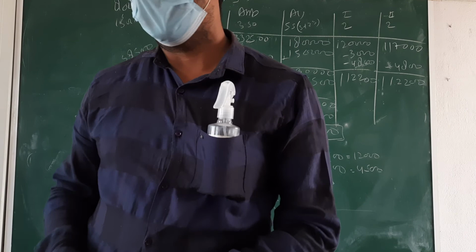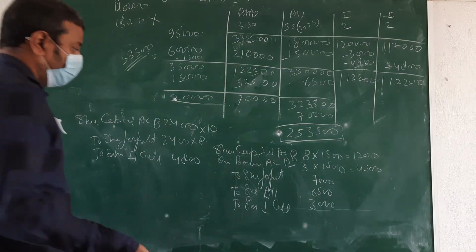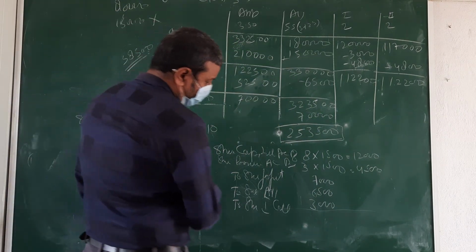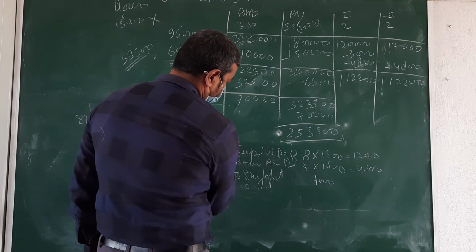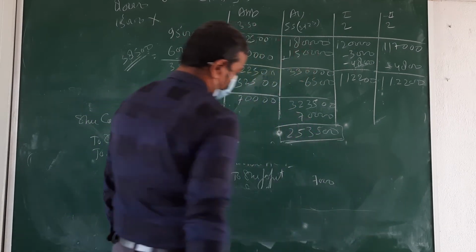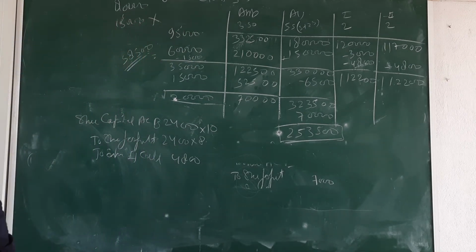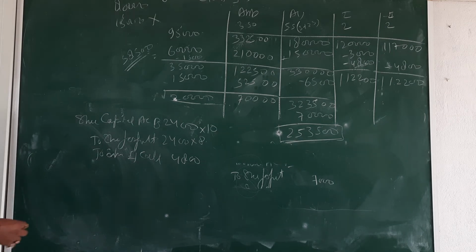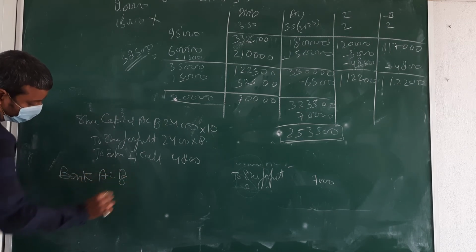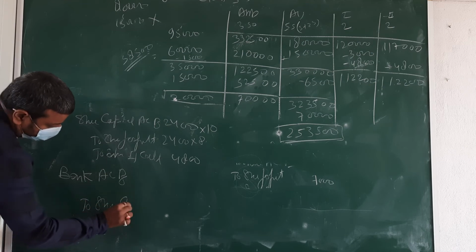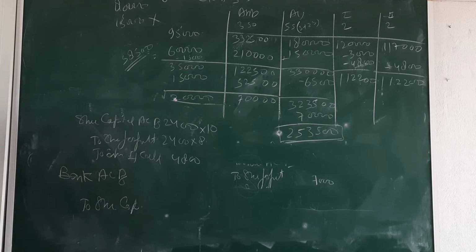Reissue, na? Reissue of the shares. Here forfeited 7,000 and here 24 into 8. Okay, reissue entry: bank account debit to share capital.